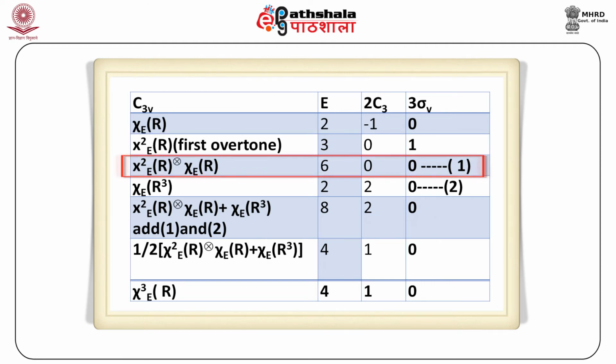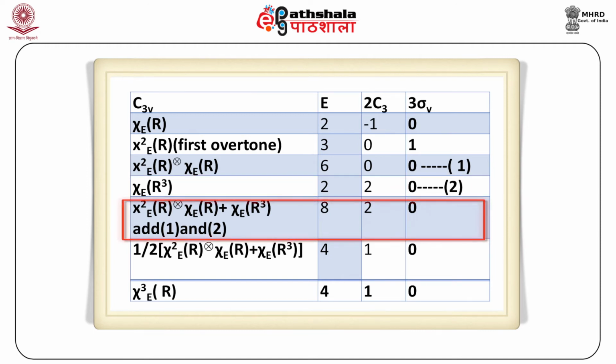Now we take χ_E²(R) into χ_E(R) as 6, 0, 1, equation 1. Now we also know χ_E(R³), we can get the result from the table, it is 2, 2, 0. Therefore, χ_E²(R) into χ_E(R) plus χ_E(R³) is equal to 8, 2, 0.